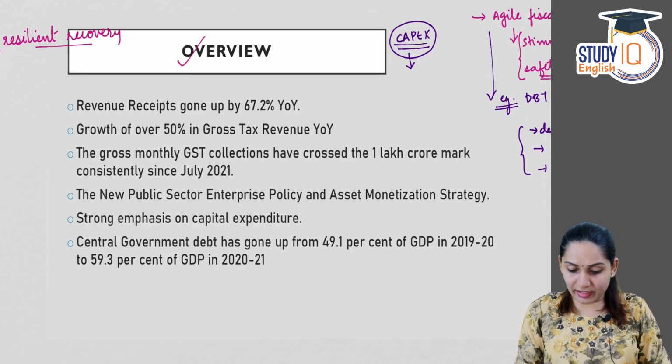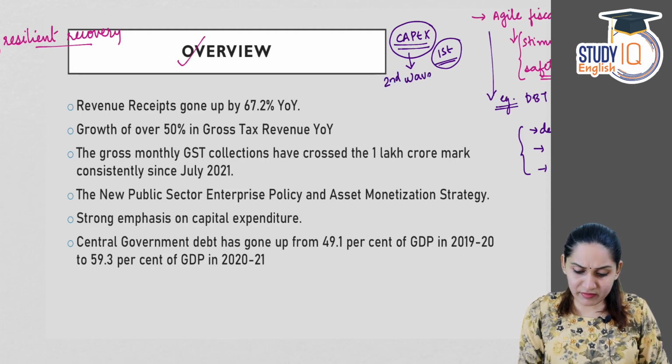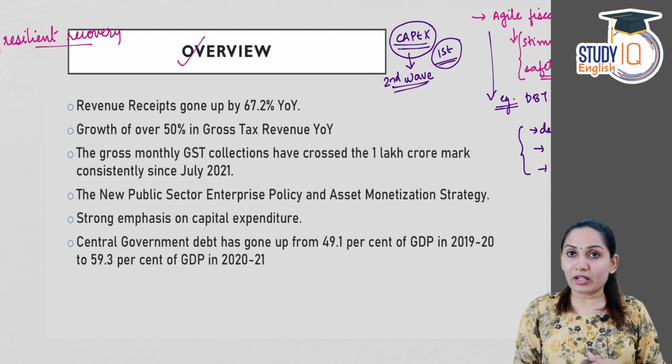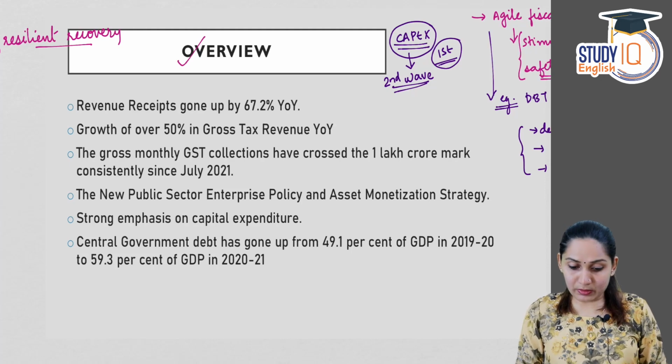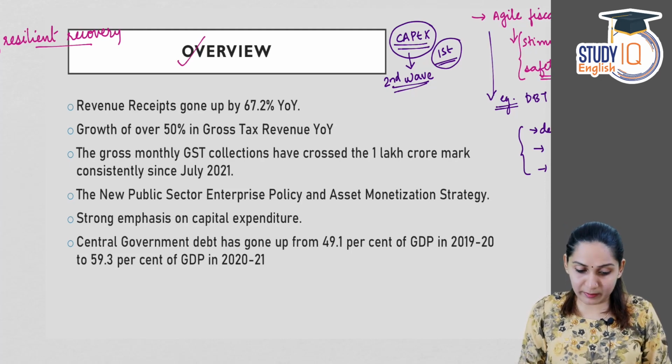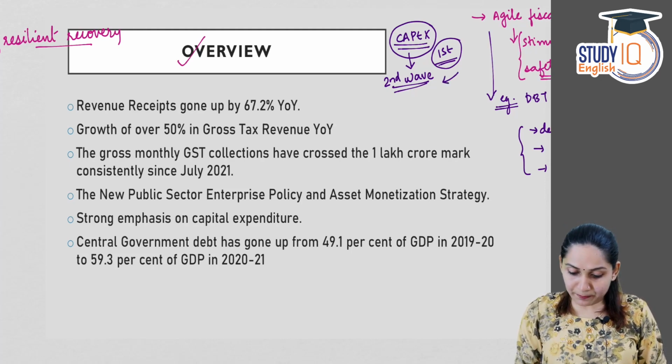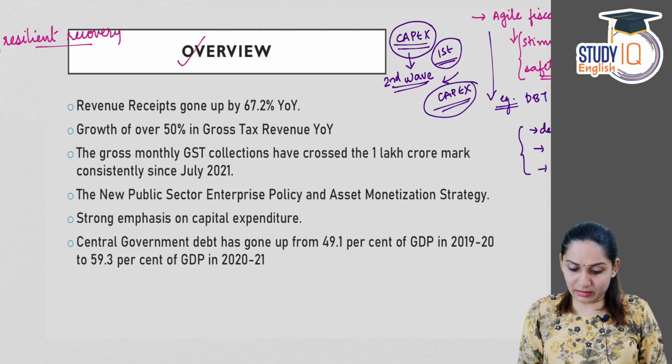Even though all these were there during the first wave, according to the survey, in the second wave of the pandemic, everything got much easier. That is, easy movement of goods and services, labor, and the health related restrictions also came down. So this pushed the capex, the capital expenditure of the government.